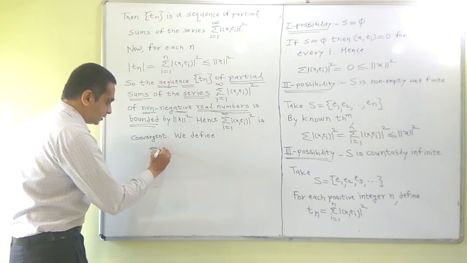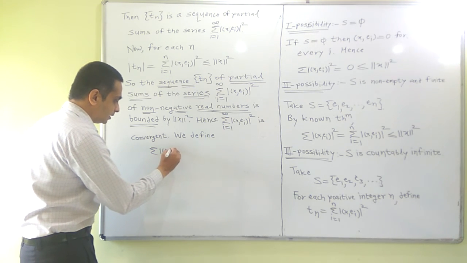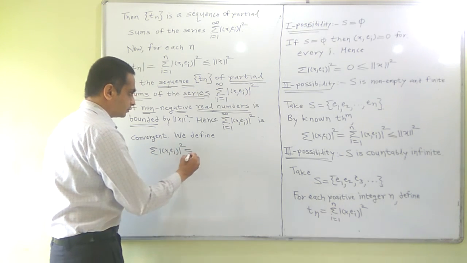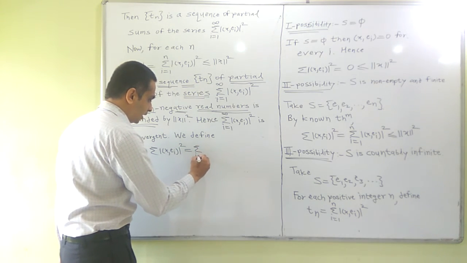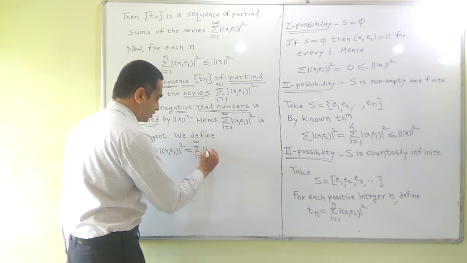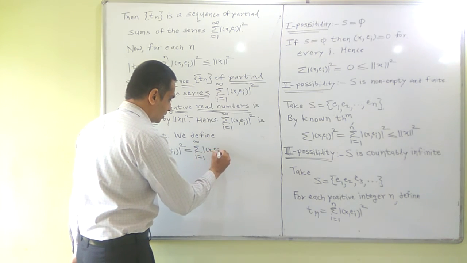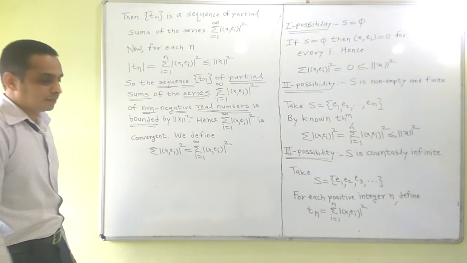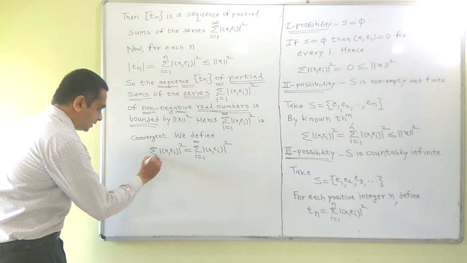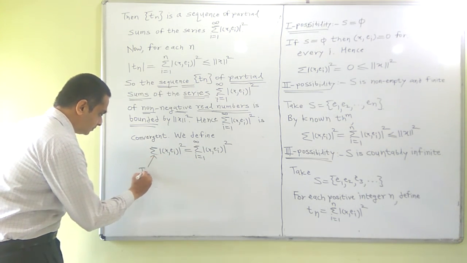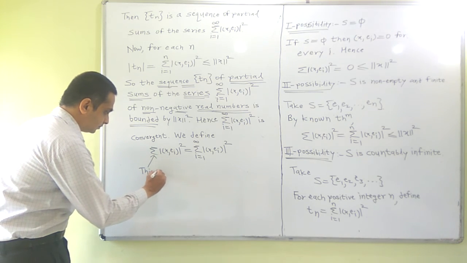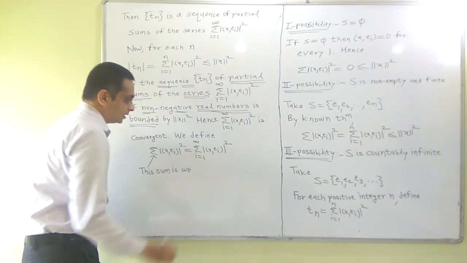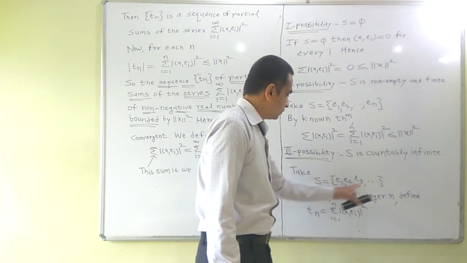We define this summation of |⟨x, e_i⟩|² as equal to the value of this series, i equal to 1 to infinity. This sum is well defined. Note that this is one of the representations of the set.